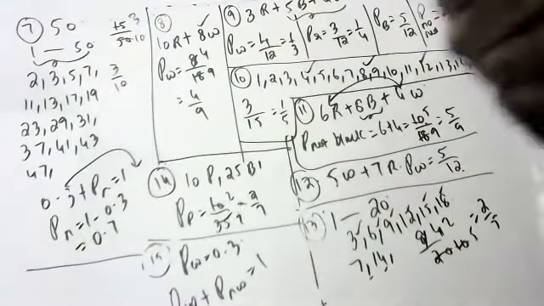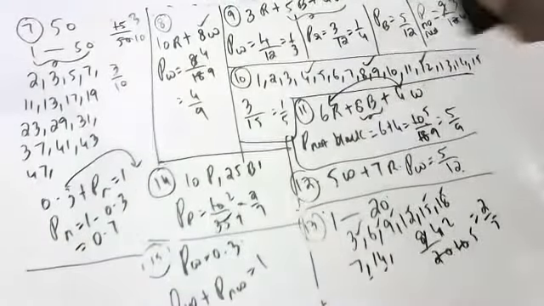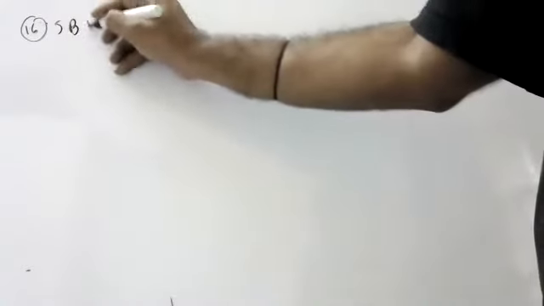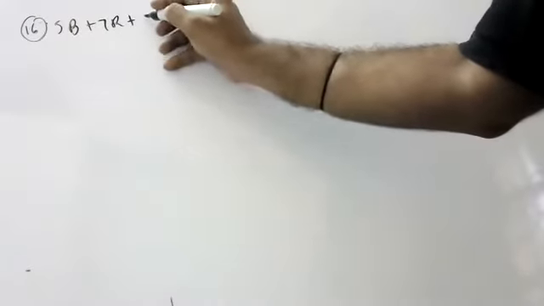So 14 is over now. Next, 15th sum. Who wants to say now? Neeraj. Vikram, tell probability. 15 is over, 16th now. Vikram, 16th sum. A bag contains 5 black, 7 red, and 6 white.